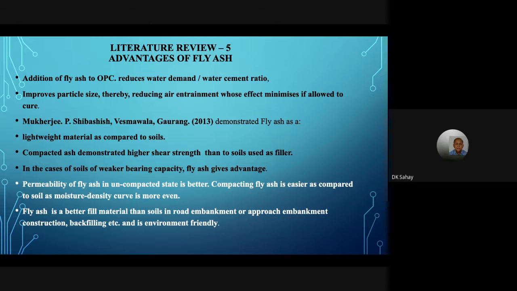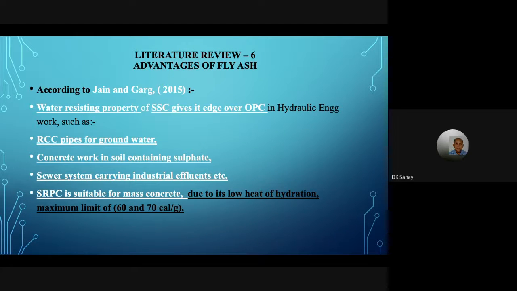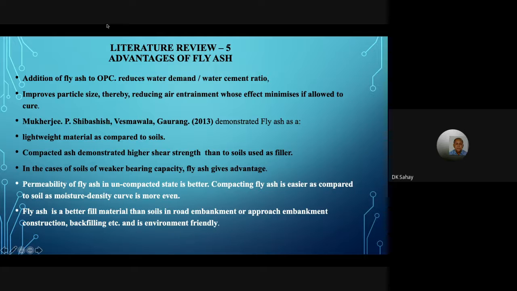Number two, the other advantages which we get with this fly ash: addition of fly ash to OPC reduces water demand, which is good, the water cement ratio comes down, so strength increases. Now, if we see particle size, then for air entrainment, it is again better.